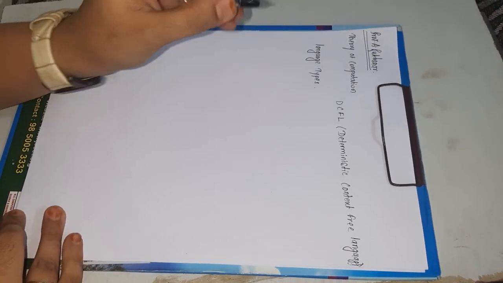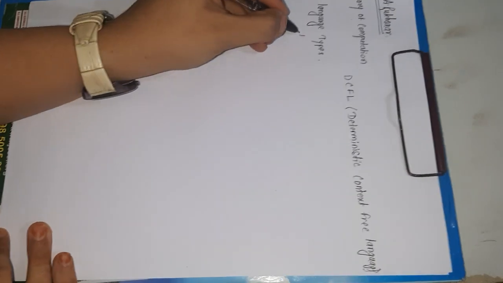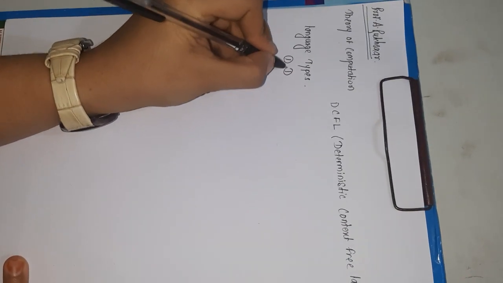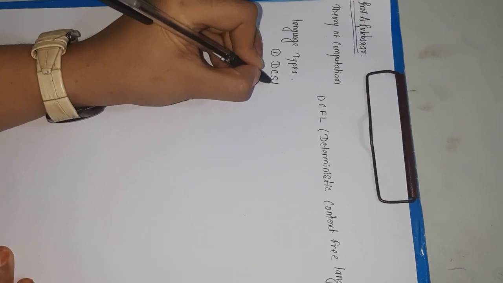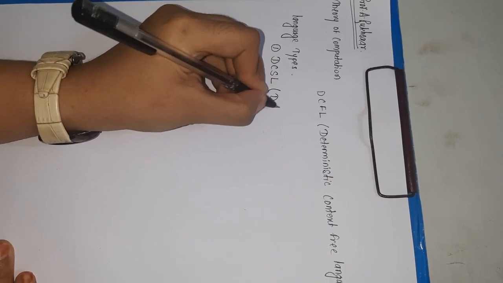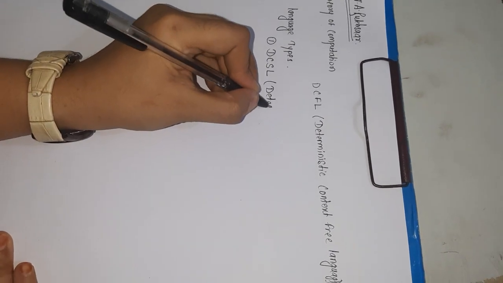Namely, there are two kinds of language types. The very first is deterministic context sensitive language, called DCSL.